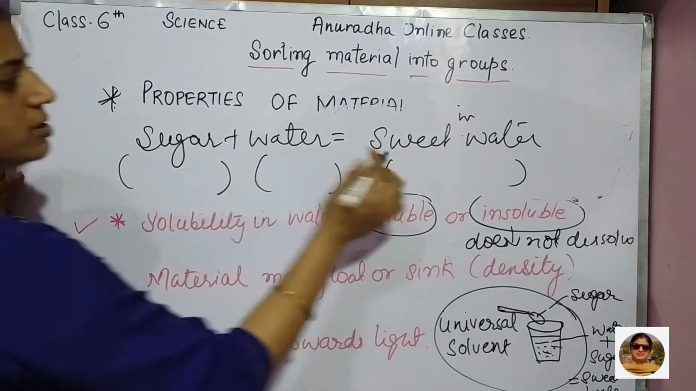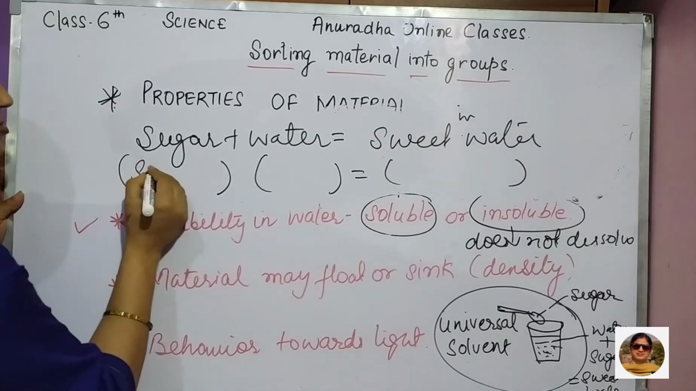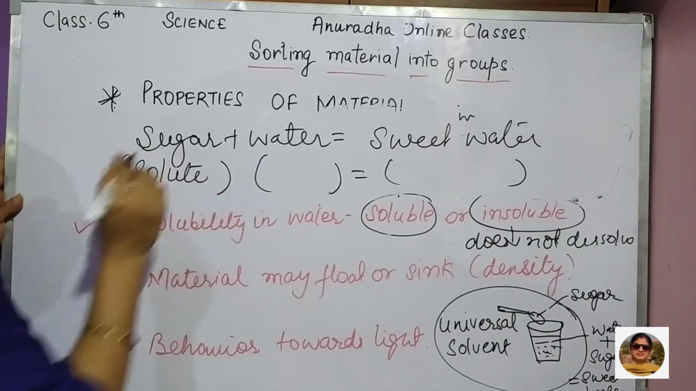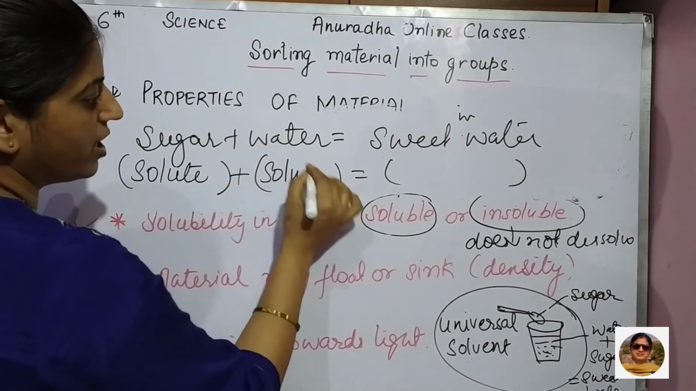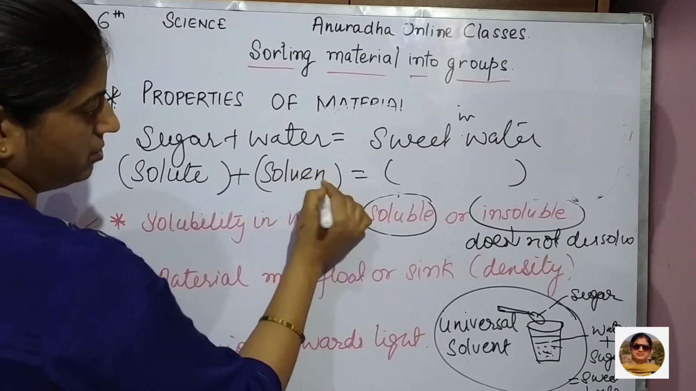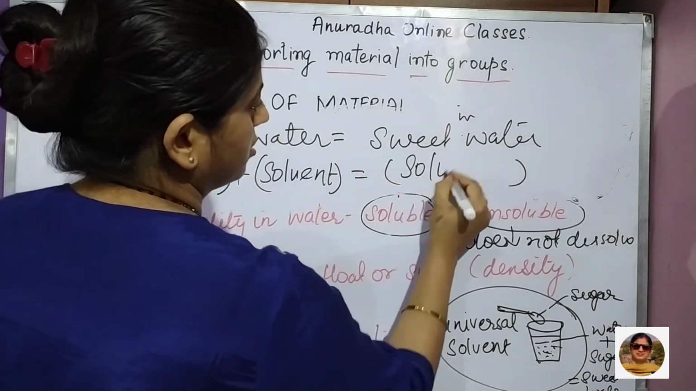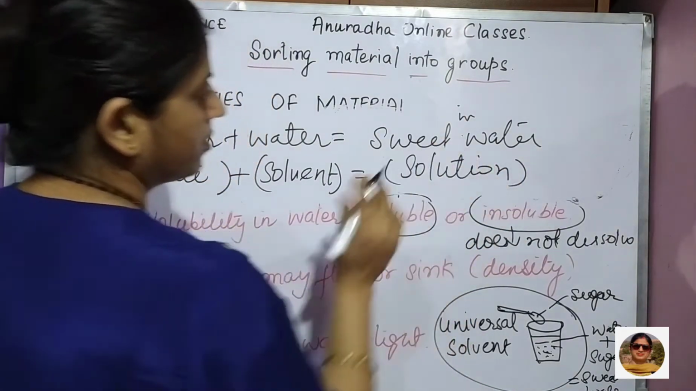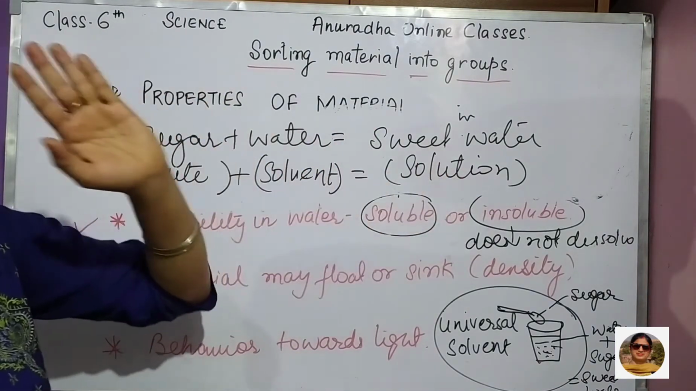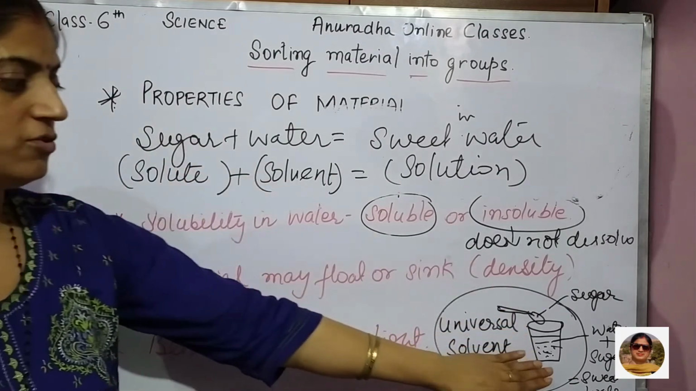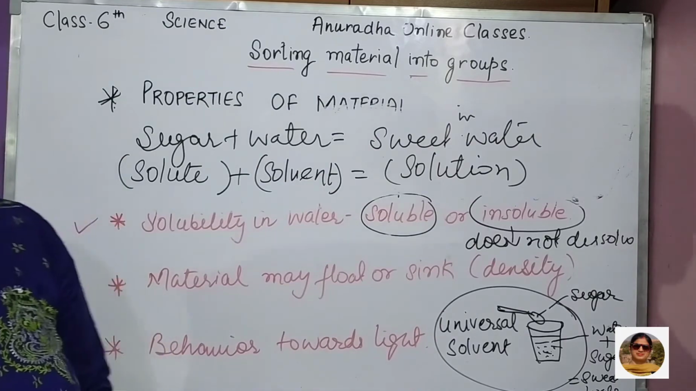Okay? जिसको dissolve किया है, that is known as solute. Right? जिसमें dissolve किया है, that is known as solvent. And mixture of these two is known as solution. Okay, children? Is that clear to you? Solute plus solvent makes what? Solution. And water, this is very important. Water is universal solvent. Water can dissolve many things in it.